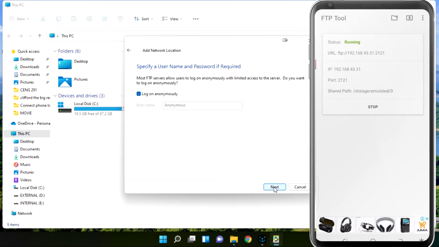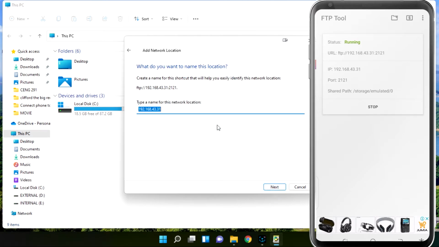Next again. In the space for type a name for this network location, most times it is automatically generated, which when you look at your phone, the IP is the name of the network location, which is 192.168.43.31. So you just click next.